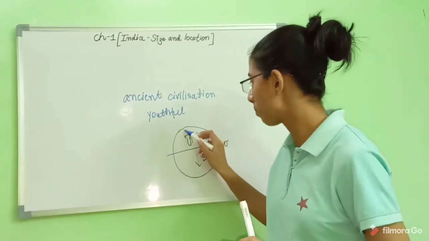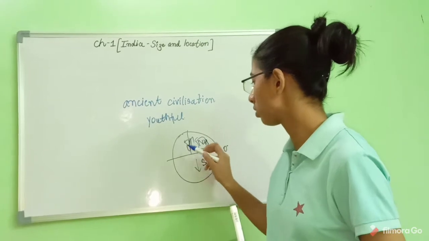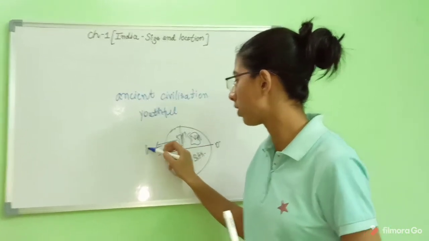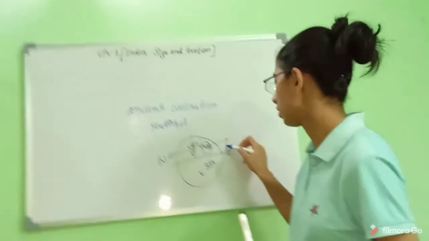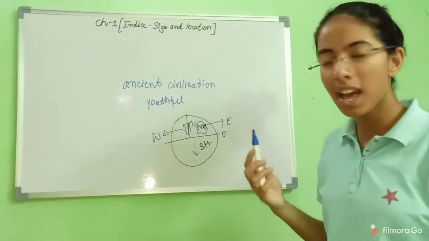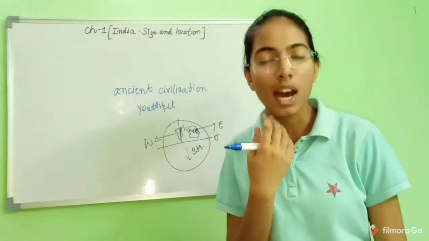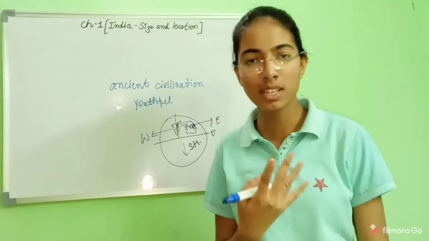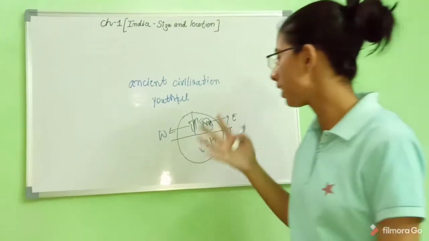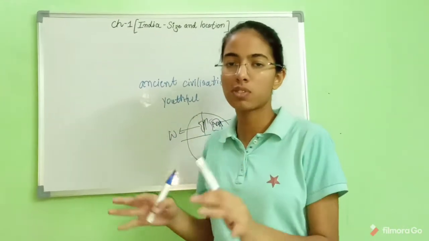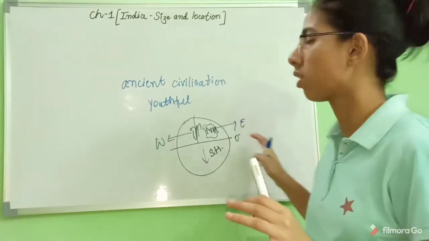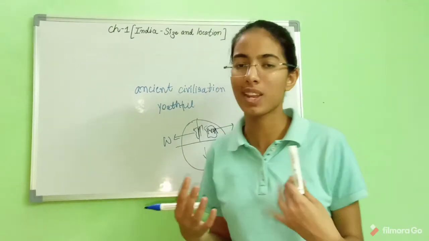So it is very difficult to locate a country or a position on the basis of the hemisphere itself. Now if I tell you a bit more deeply that it lies in the east of this northern hemisphere, this is the western part and this is the eastern part. Then again it is too difficult for anyone to locate a country or a place on the basis of hemispheres and eastern or western directions.